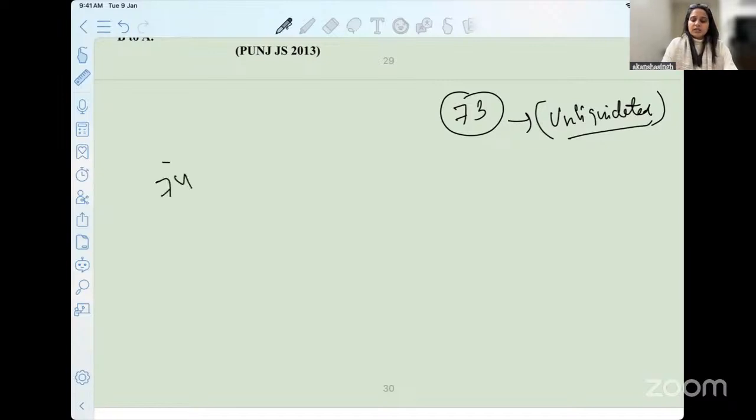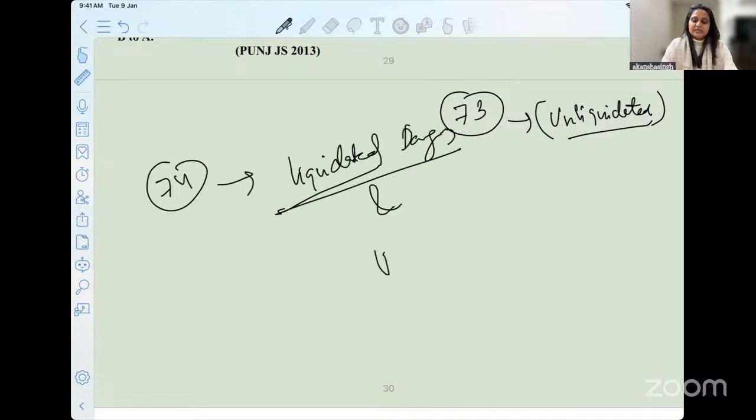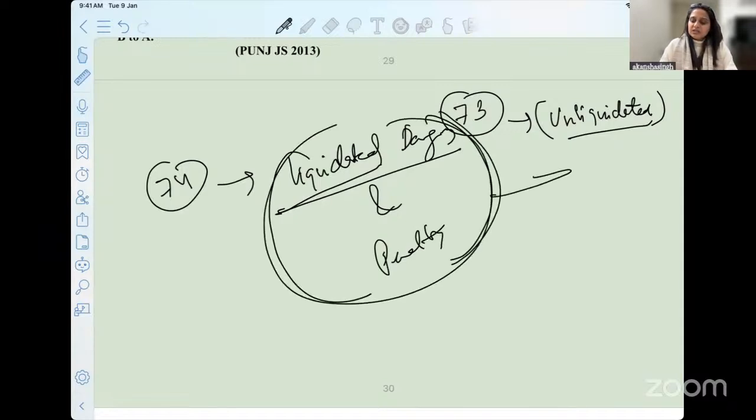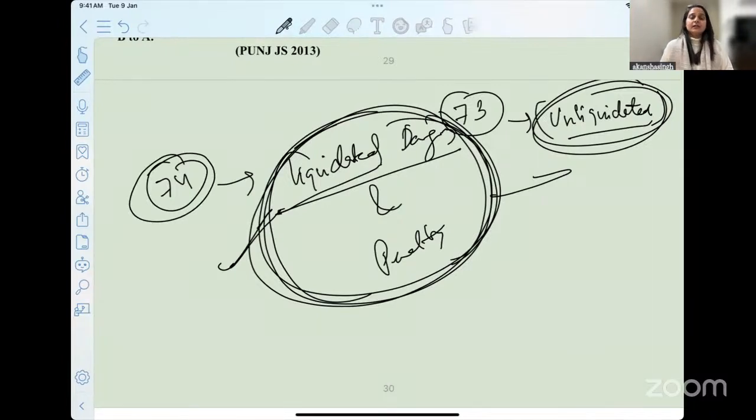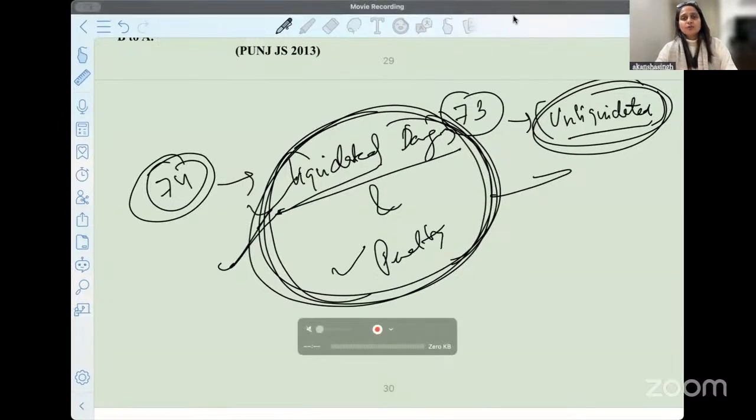In tomorrow's class, a very good discussion on the concept of liquidated damages and penalty will happen. So we will discuss how these two are different. I must tell you, this is a very crucial area from which questions are asked. So do join us tomorrow at the same time to cover section 74, covering liquidated damages and penalty.